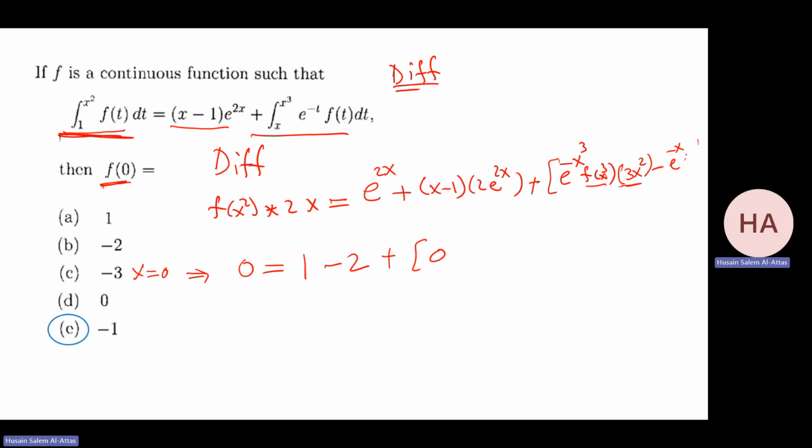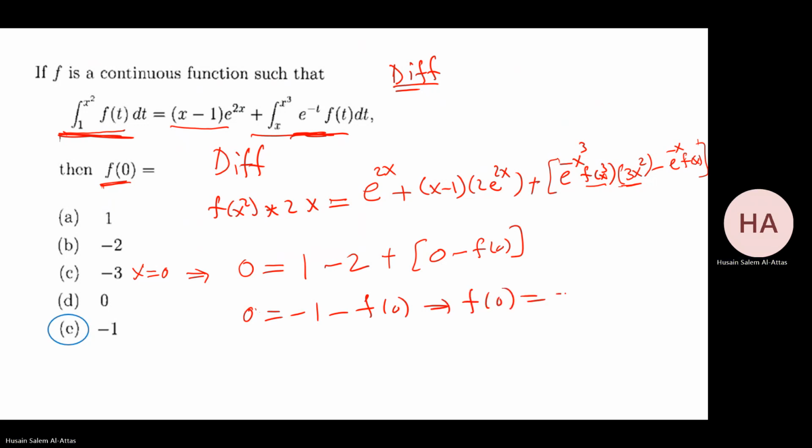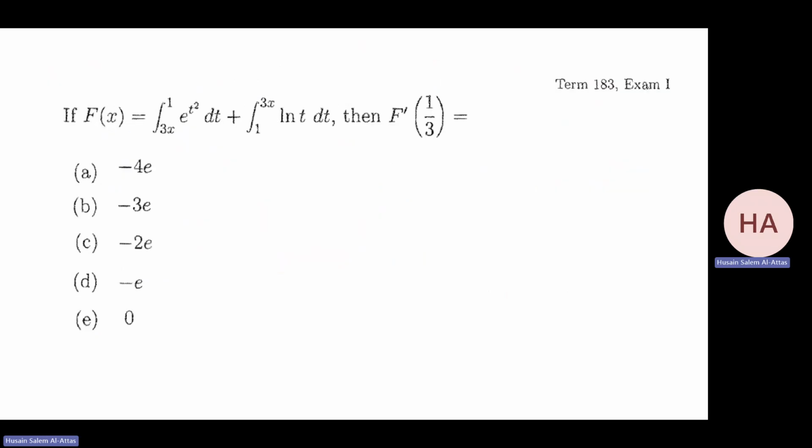It's missing something here. F of x here. Yeah, because the function is e times f of t. So I have f of x here minus f of 0. So f of 0. Yeah. So I have take f of 0 to the others. So I have what? 0 equal minus 1 minus f of 0. So f of 0 will be minus 1, which is this. Just a matter of calculation. I have product rule here. Here I have product rule. Here I have fundamental theorem of calculus. Here I have fundamental theorem of calculus. And just substitute, you get it.